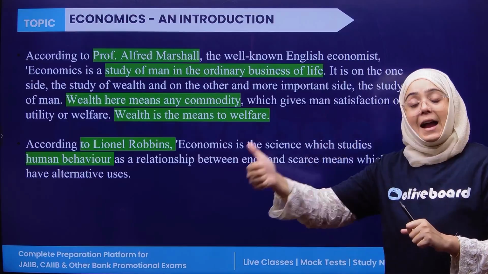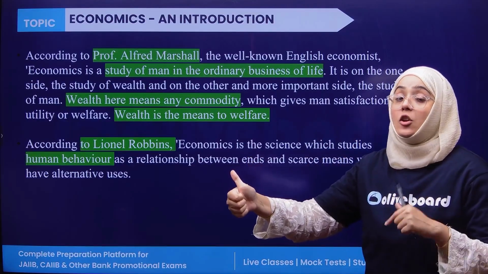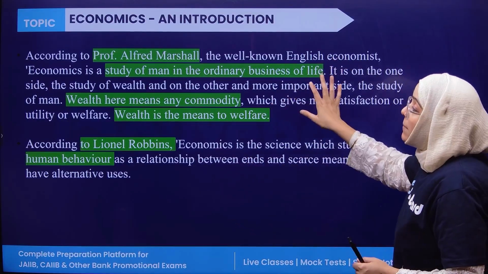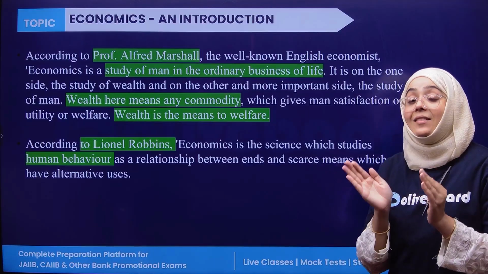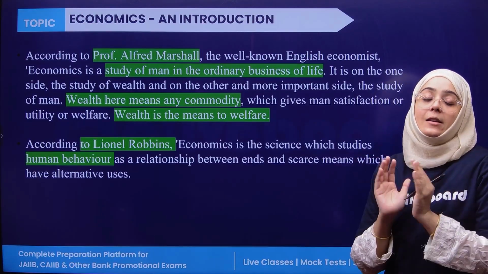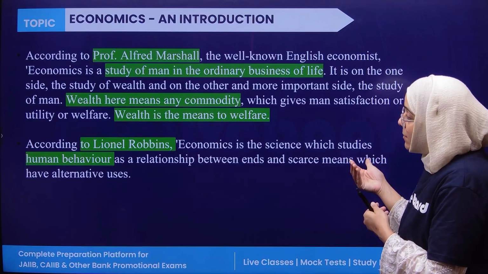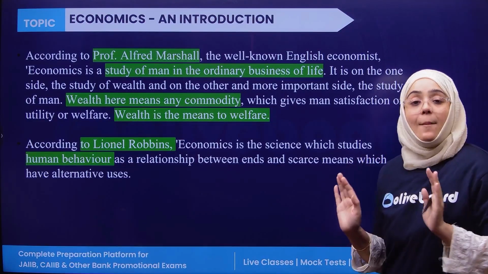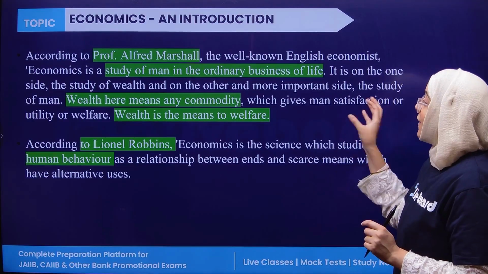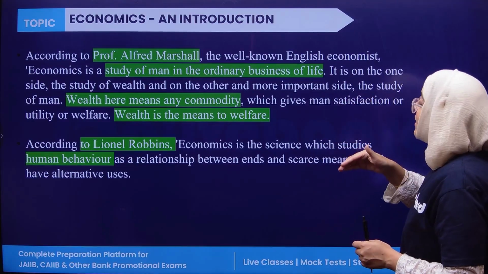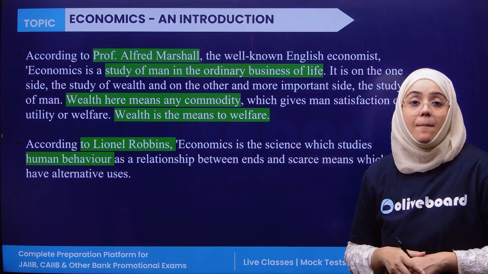So Adam Smith defined economics as the study of wealth, whereas Alfred Marshall defined economics as the study of man in the ordinary business of life. Okay, so according to Alfred Marshall, wealth is only a means for welfare. So he said that there is a more important side of economics, and that is man.